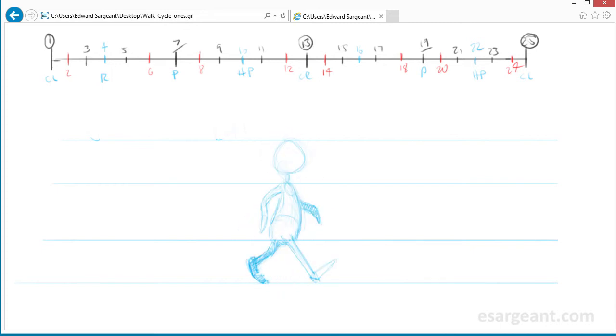So that's how you can export from Photoshop as both a video file and an animated GIF.